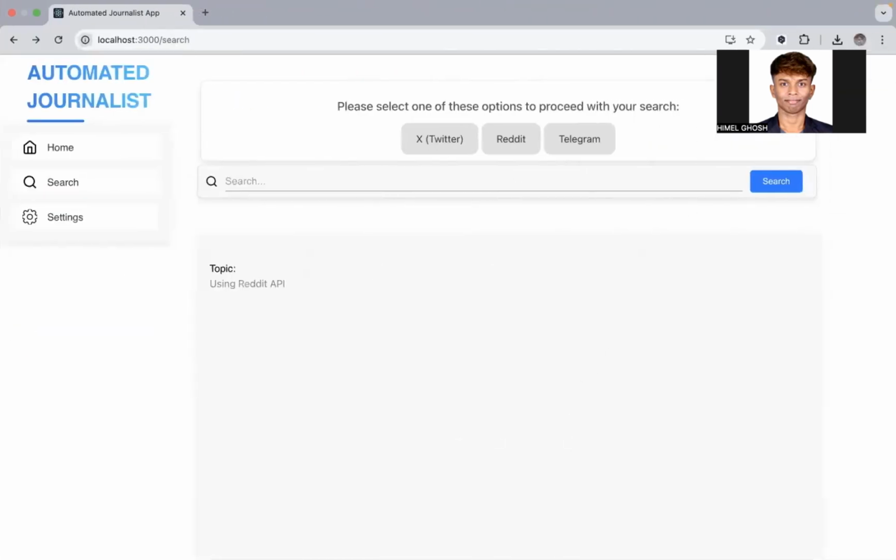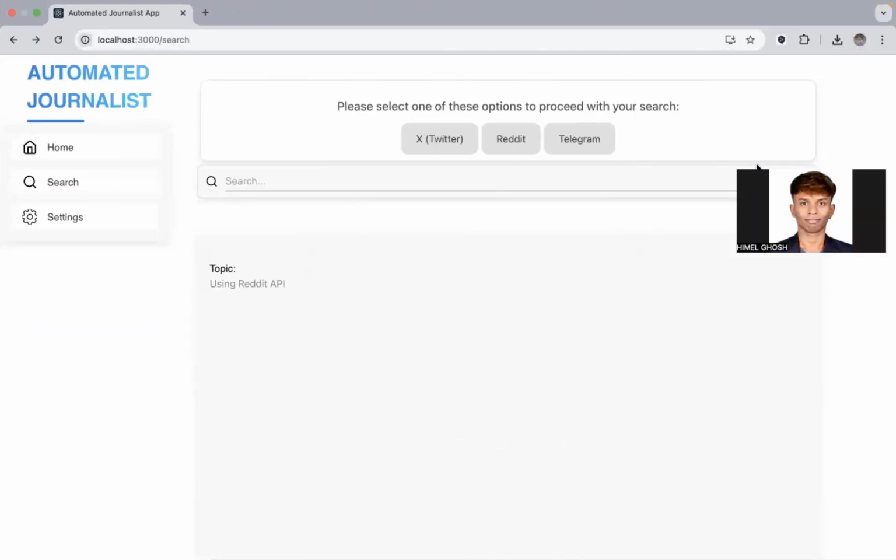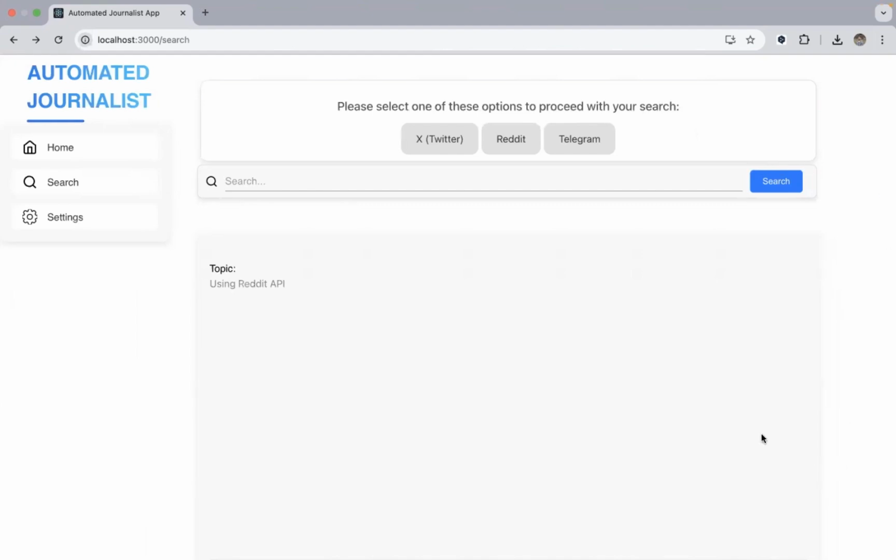So this is the home page of the application, where we have 3 options right now: Twitter, Reddit, and Telegram, from where we extract the social media conversations. For example, let's select Reddit and search some keyword like, let's say, trade wars.